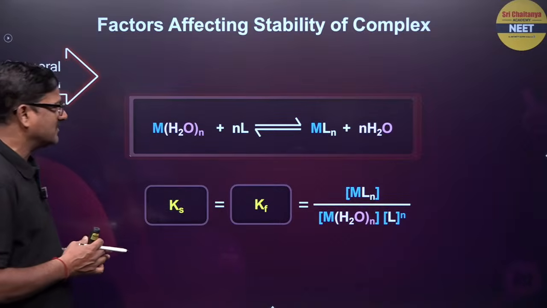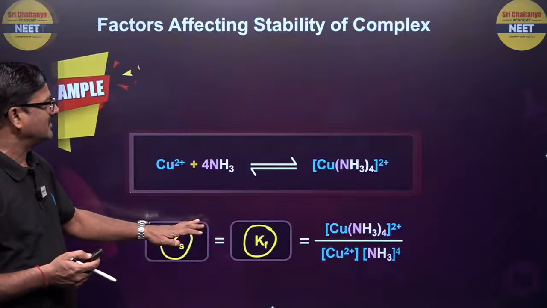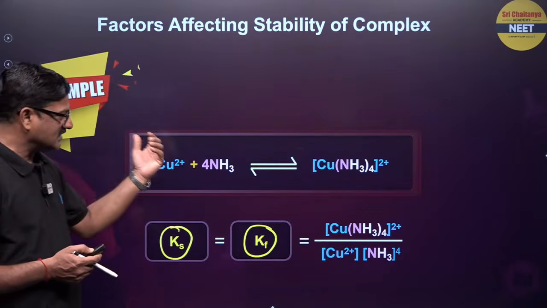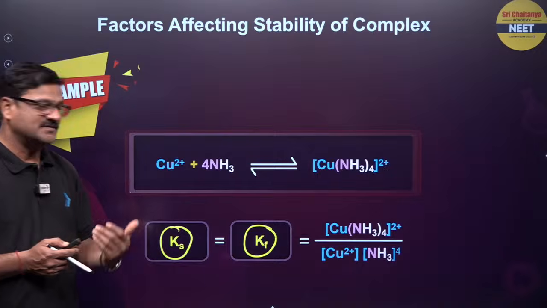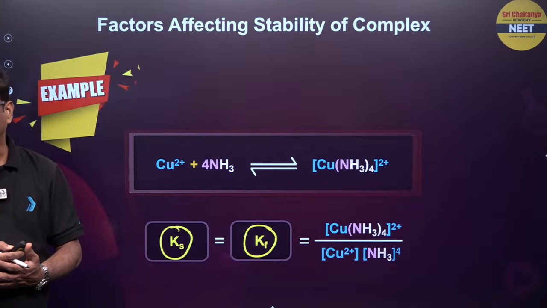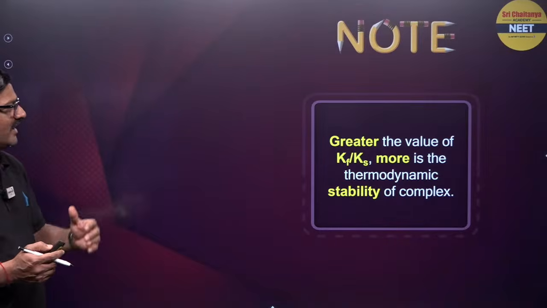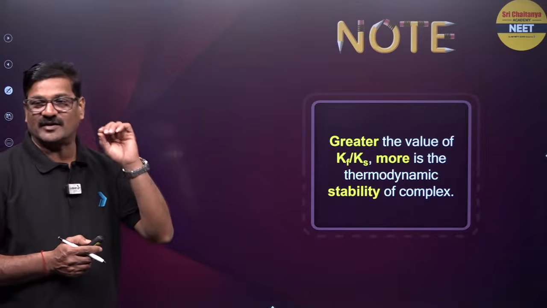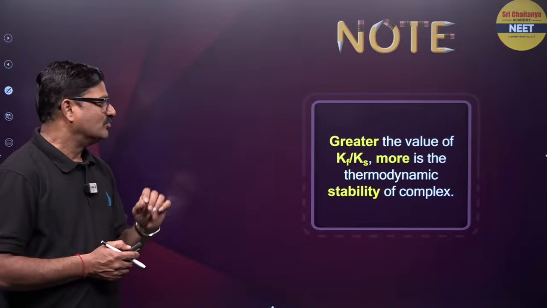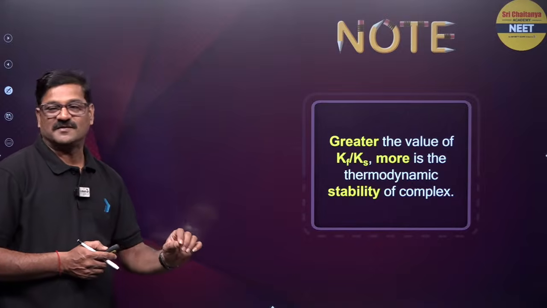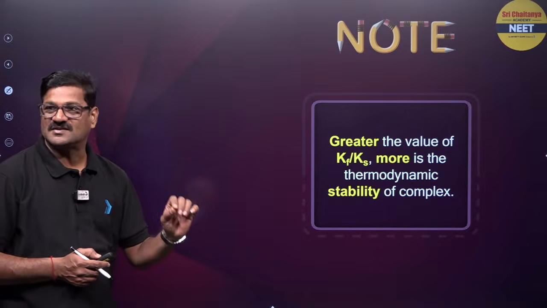So the stability of the complexes is given in different ways. This is a dissociation constant, and formation constant, which is the stability constant. So children, note that the greater the value of Kf or Ks, the more is the thermodynamic stability of the complex. So we use the stability in this session, and stay tuned, get well prepared and be confident in your examination.